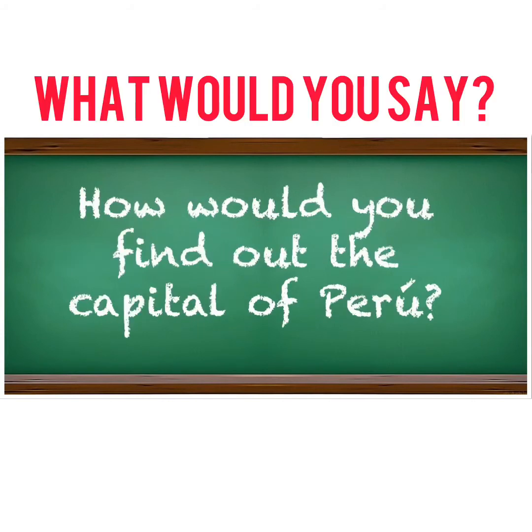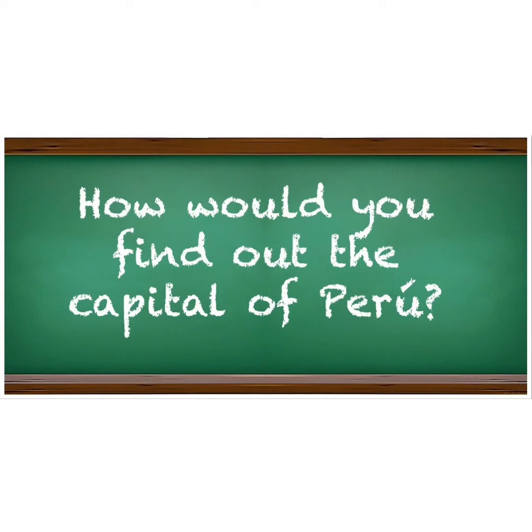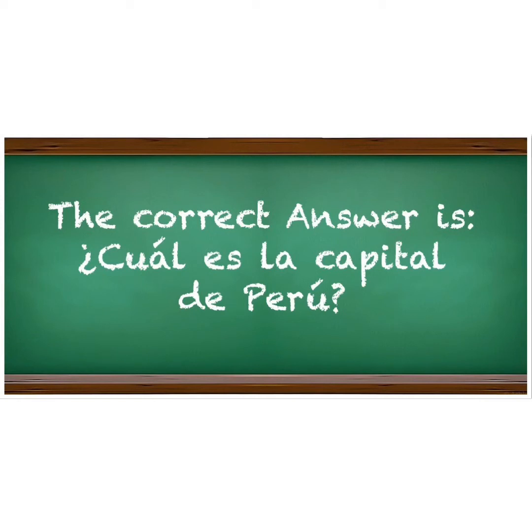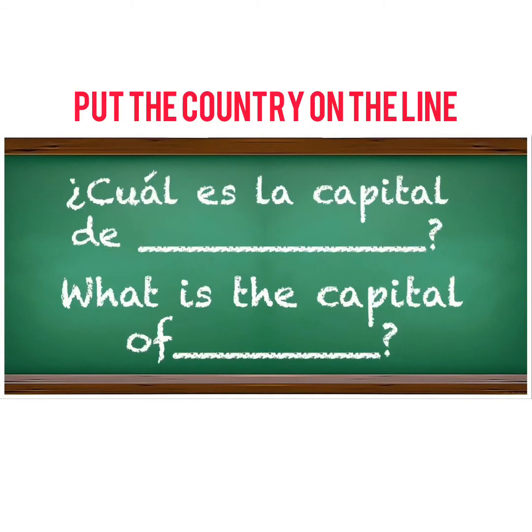Try this one for yourself. How would you find out the capital of Peru? What would you say? A few moments later. So, the correct answer is, ¿Cuál es la capital de Perú? All you had to do was put ¿Cuál es la capital de? And then the country would go on the line. So, to find out the capital of a country, we simply say, ¿Cuál es la capital de? And then whichever country you're asking about, you just put that on the line.